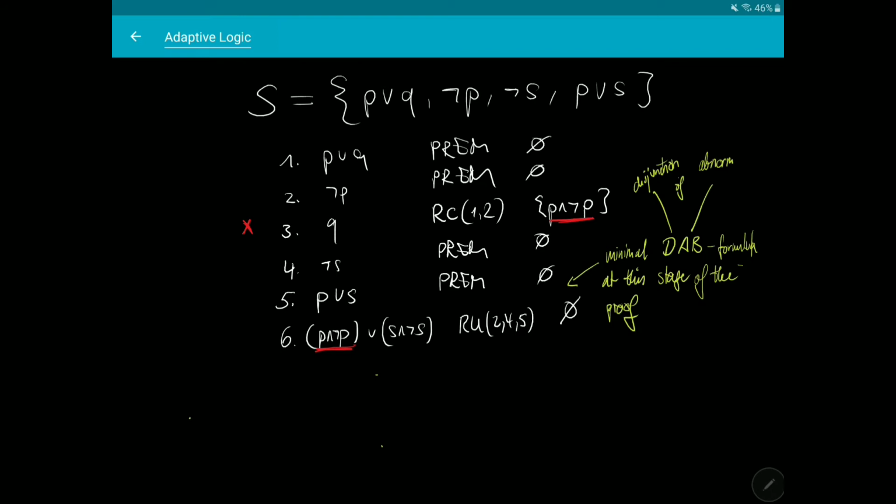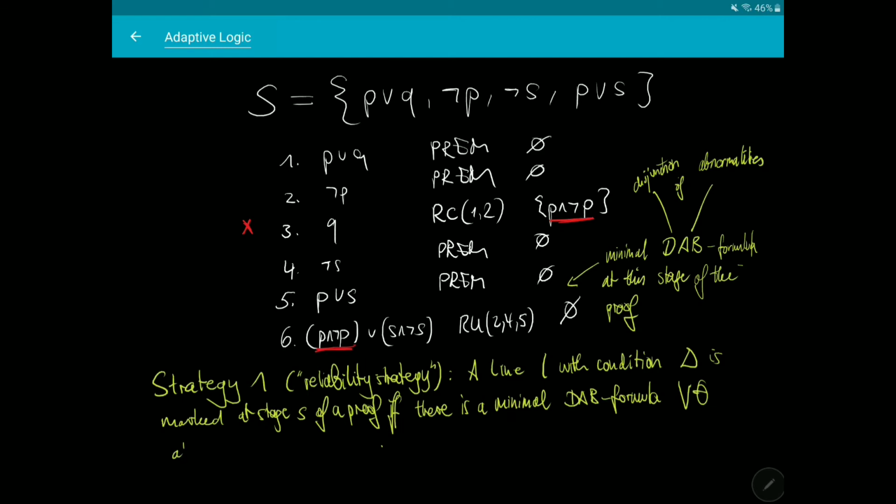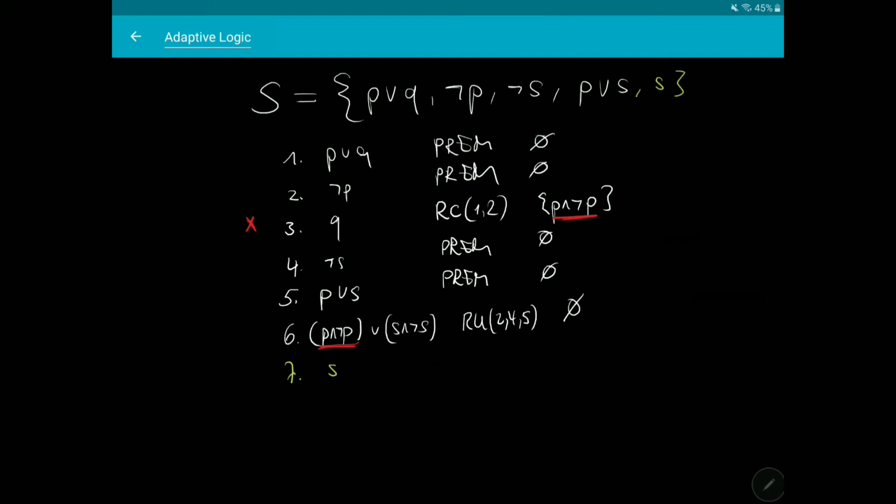Information, as in line 6, is called minimal Dab formula. It is a minimal disjunction of abnormalities, in our case contradictions. Now minimal Dab formulas motivate a first strategy of marking lines, the so-called reliability strategy, according to which a line L with the condition delta is marked at a stage S of the proof if and only if there is a minimal Dab formula over a set of abnormalities, contradictions, theta for which theta intersection delta is non-empty. This is exactly what happens at line 3 in view of the minimal Dab formula at line 6.